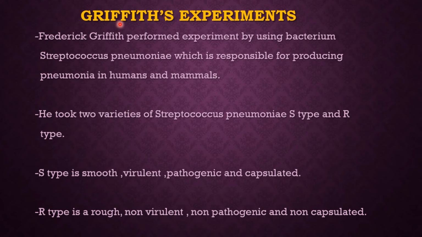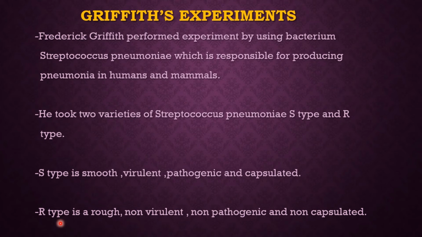Okay, so we are studying here Griffith's experiment. Griffith performed one experiment by using the bacteria Streptococcus pneumoniae, which is responsible for causing pneumonia in humans or in mammals. He took two varieties of Streptococcus pneumoniae. The first type is S type, another type is R type. We'll study S type and R type first. S type is smooth, it is virulent or pathogenic, meaning it is capable of causing pneumonia, and it is capsulated, meaning it has a covering.